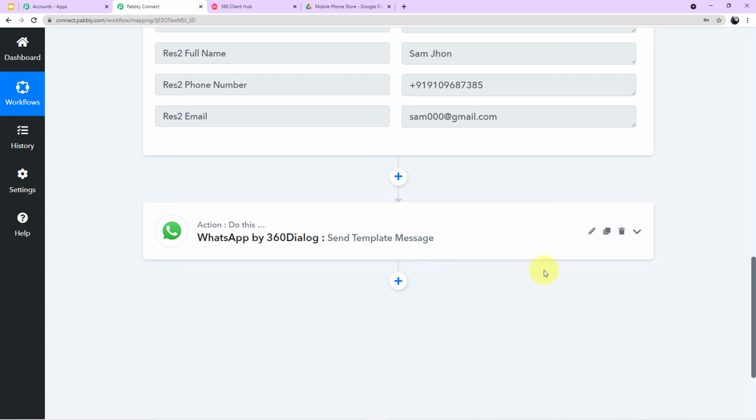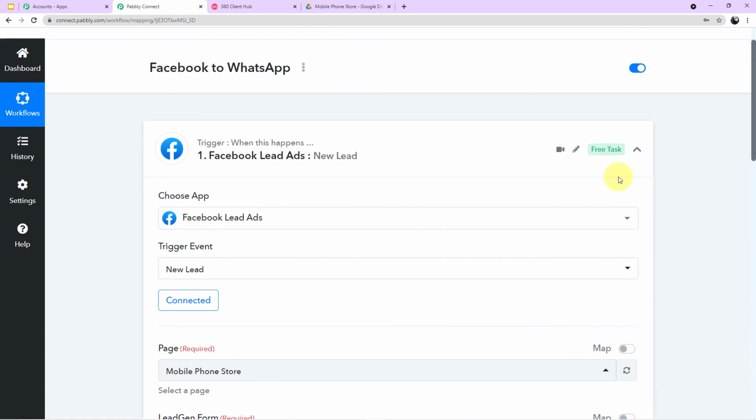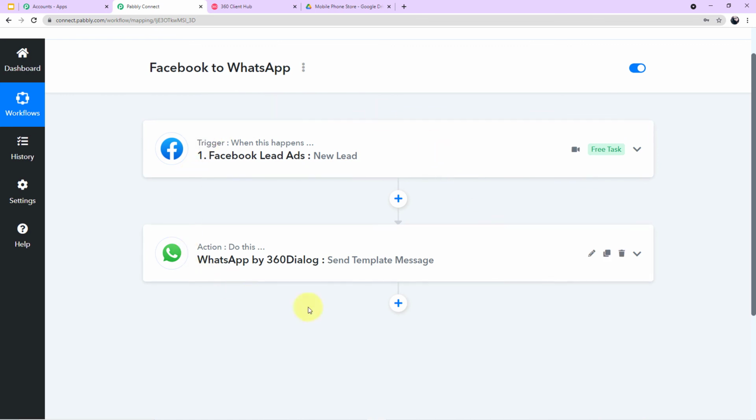It is very easy. It is just a two-step workflow. And let me tell you once again, I'll add the link of this workflow in my description box. So you need not do anything. You have to just click on the link and you can simply clone the same workflow into your free Pabbly Connect account.